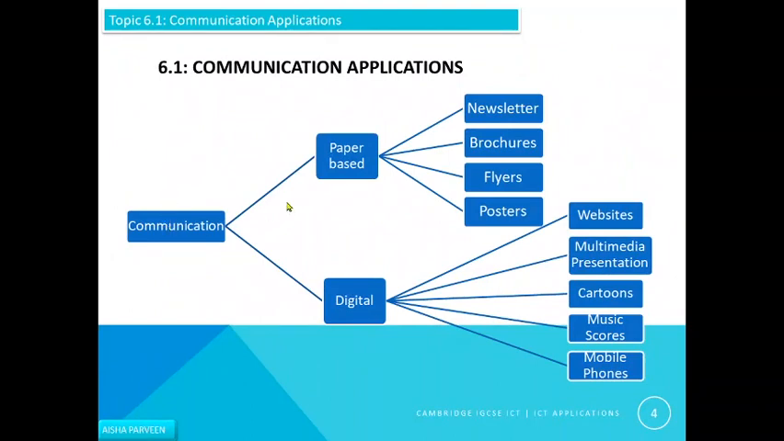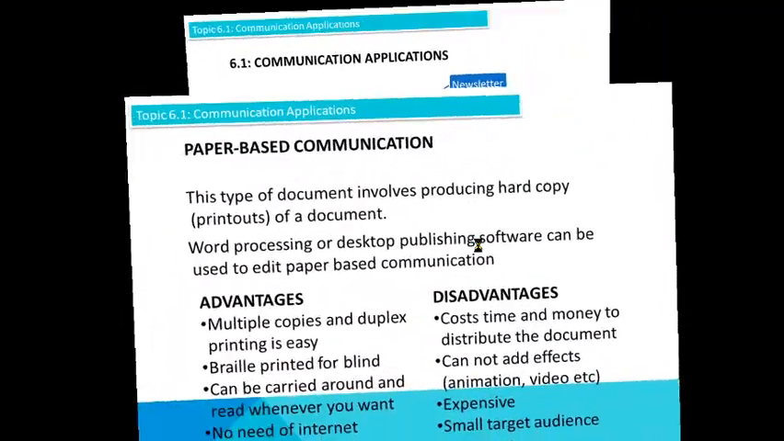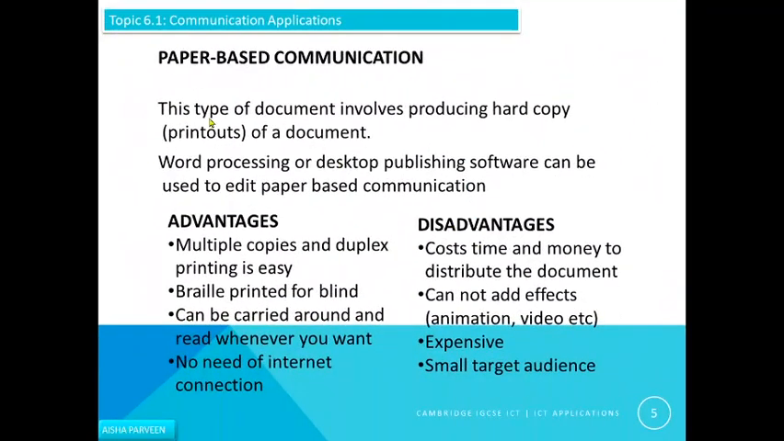For communication there are two ways, one is paper based and the second one is digital communication. Paper based communication examples are newsletters, brochures, flyers, posters. On the other hand, digital communication examples are websites, multimedia presentations, cartoons, music scores and mobile phones. Let's discuss all of these one by one. First of all, paper based communication. This type of document involves producing hard copy, meaning a printout of a document.